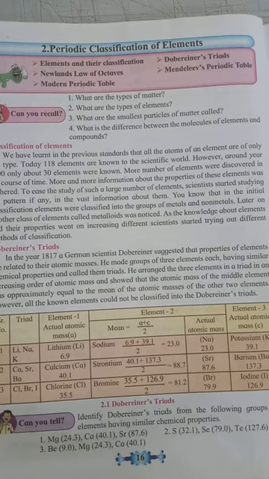What are the types of elements? In previous standard you have studied that there are three types of elements: metal, non-metal, and metalloid. You have studied the properties of metal. Metals are found in the solid state. Metals are bright, have brightness. Metals have ductility. Metals have malleability. Such properties you studied.